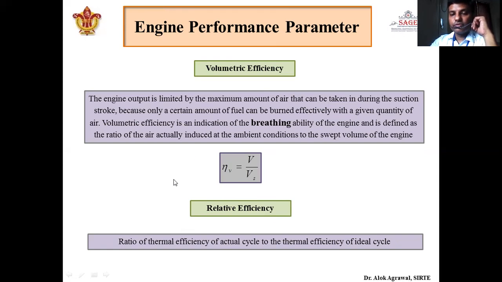First we have seen thermal efficiency. It is again divided into two parts, that is brake thermal efficiency and indicated thermal efficiency. After that we have seen mechanical efficiency. We have established the relation between brake thermal efficiency, indicated thermal efficiency and mechanical efficiency. After that, the very important volumetric efficiency we have seen, and we have seen that it defines the breathing ability of the engine. Then we have seen relative efficiency.